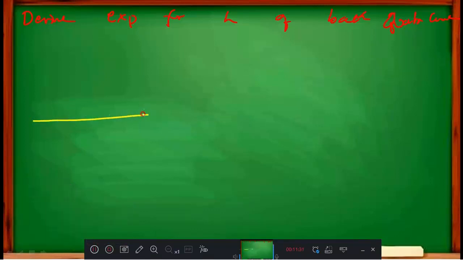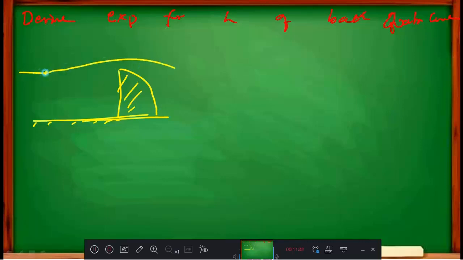Let us consider the slope horizontal, and this is your dam. Water comes like this. The point where the increase started is h1, and the point where it reached maximum is h2, and this is your length.